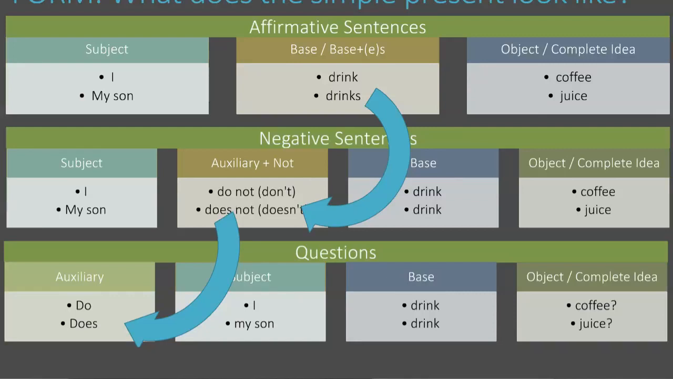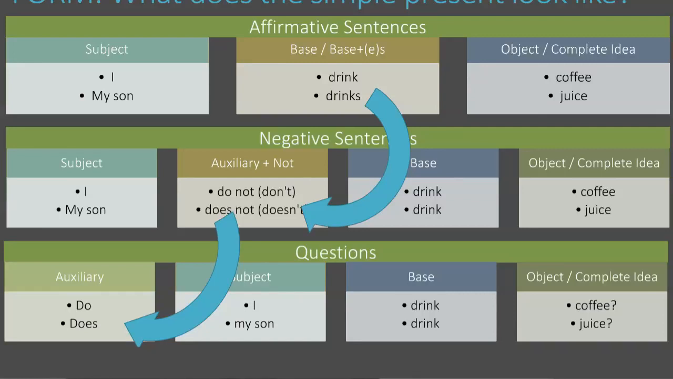For negative sentences, we're going to bring in that auxiliary verb do or does again. And just like we practiced, the auxiliary takes the S and everything goes back to base form. I do not drink coffee. My son does not drink juice. Notice that S moved to the auxiliary form. So we have does not drink. We would never say does not drinks. Once you've got that S in your sentence, everything else goes back to base form.